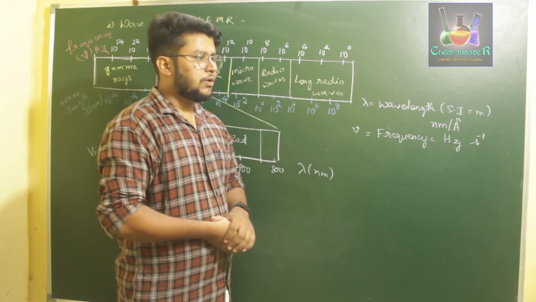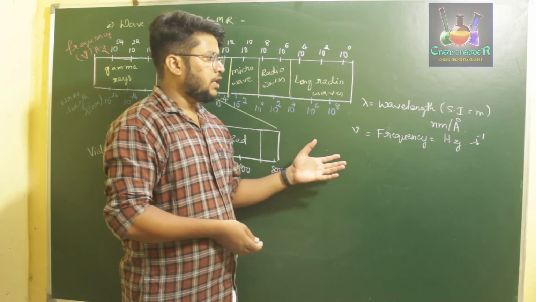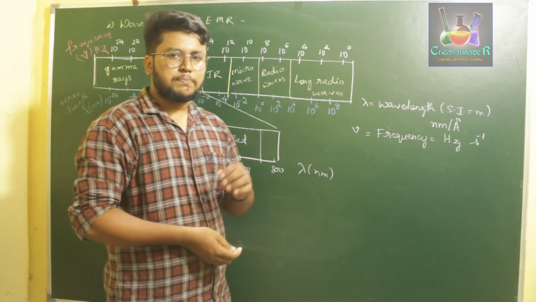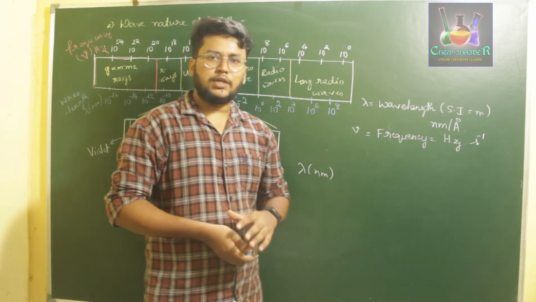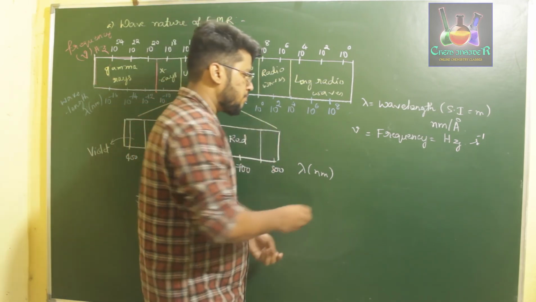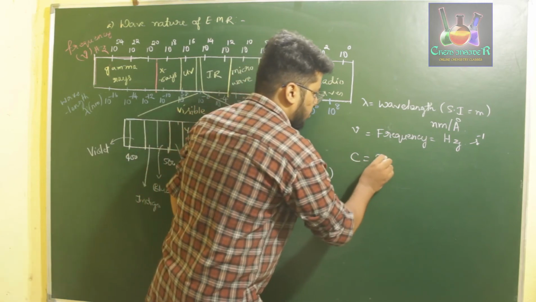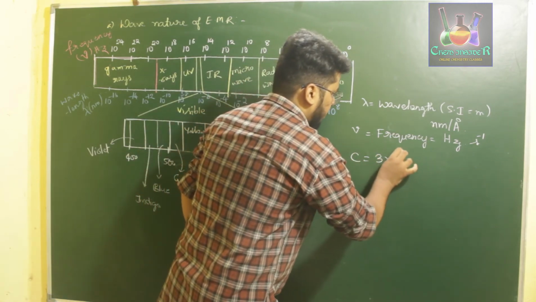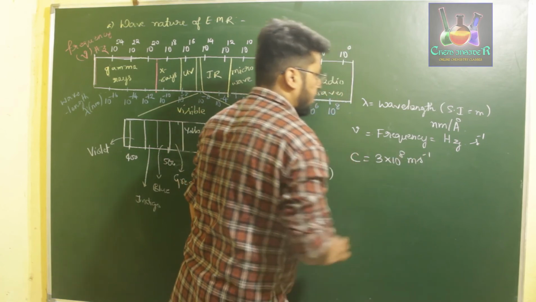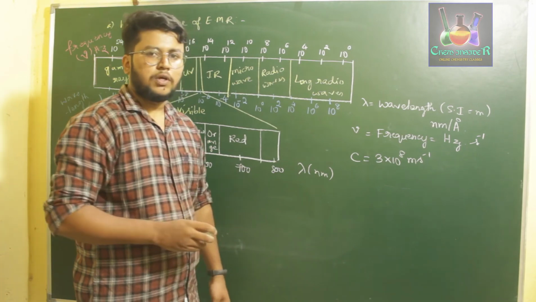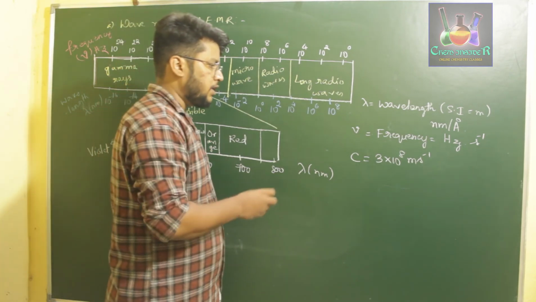So it is clear that electromagnetic radiation can travel in vacuum. And further we note that the speed of light in vacuum, denoted by the symbol C, is equal to 3 into 10 to the power 8 meters per second. And this electromagnetic radiation which was discovered was also found to travel at the same speed as light in vacuum.